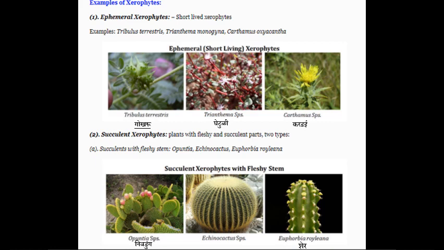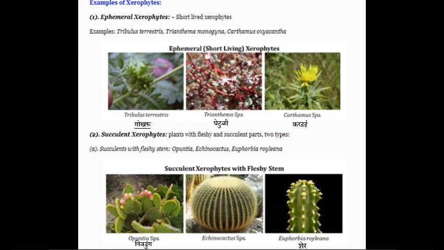Oxyacantha. So the ephemerals, which are short-living xerophytes, in Marathi the Tribulus terrestris is called Gokhru, Trianthema is called Ghetuli, or we can say पांढरी घेटुळी सुद्धा यामध्ये येते. त्यानंतर कार्थॅमस जे आहे त्याला करडई असं म्हणतात.